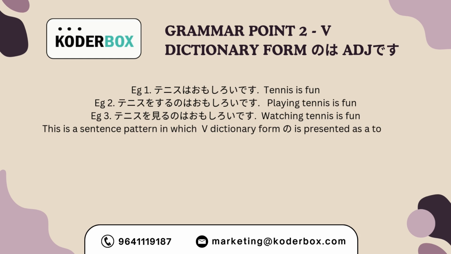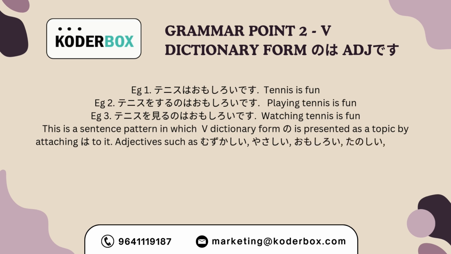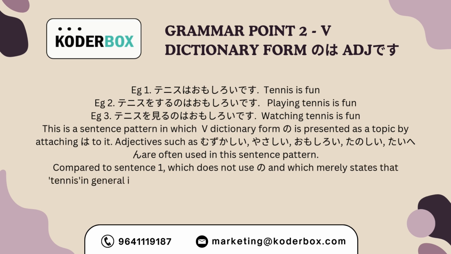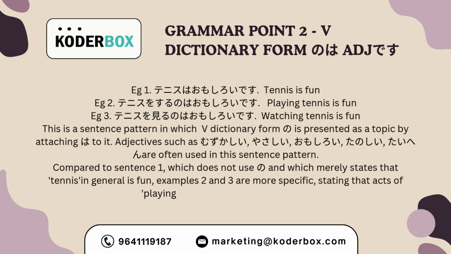Watching tennis is fun. This is a sentence pattern in which dictionary form no is presented as a topic by attaching wa. Adjectives such as muzukashii, yasashii, omoshiroi, tanoshii, taihen are often used in this sentence pattern. Compared to sentence 1, which does not use no and merely states that tennis in general is fun, examples 2 and 3 are more specific, stating that the acts of playing and watching tennis are fun.